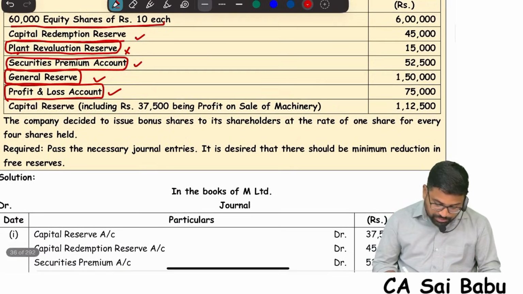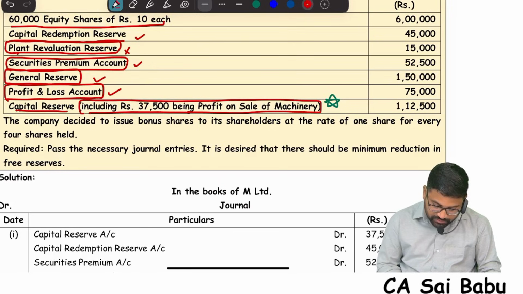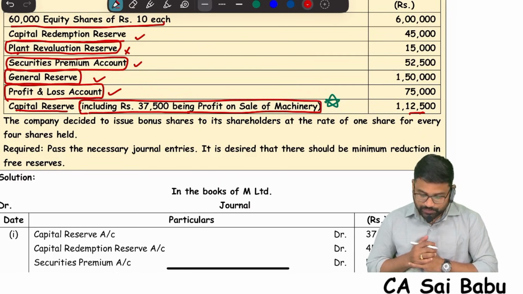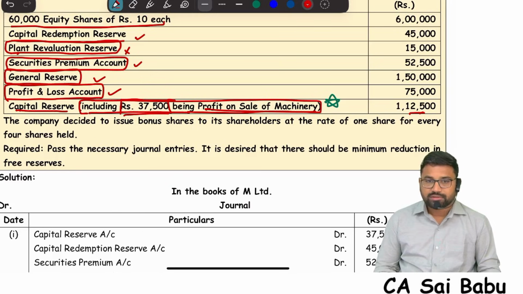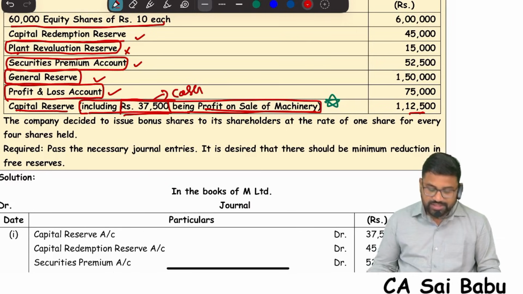Now the most important point: capital reserve they have given, including 37,500 being profit on sale of machinery. Actually 1,12,500 is there in the capital reserve, and in that 37,500 is because of sale of machinery. That means it is realized in cash.